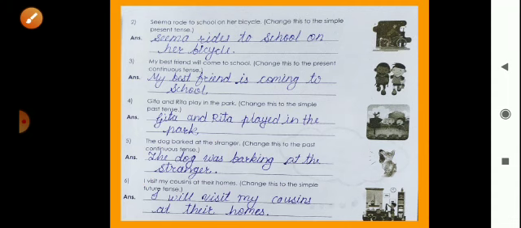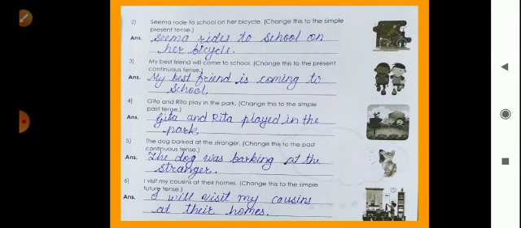Here is an exercise. Convert the tenses of the sentences according to the instructions in brackets. Now the first example is already done. Rishav is happy to be home, and the instruction is change this to the simple future tense.